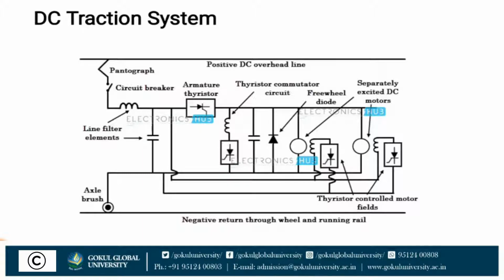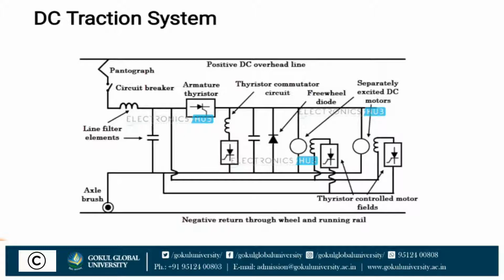Now, why do we use a DC series motor in a traction system? Because the DC series motor has a large starting torque. So we use a DC series motor in a traction system. The DC compound motor is also used where regenerative braking is required.